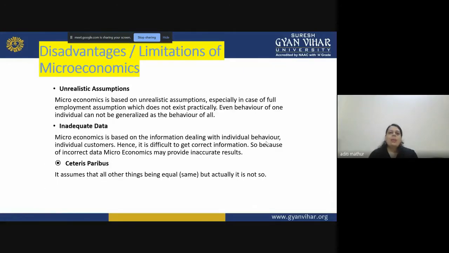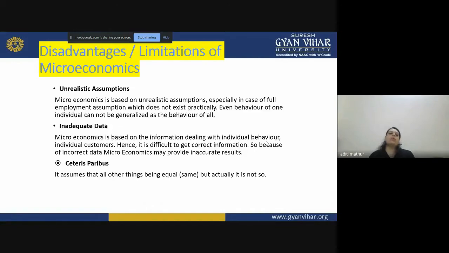If we talk about the disadvantages or the limitations of microeconomics, the first thing is that it is an unrealistic assumption-based theory, right? Microeconomics is based on unrealistic assumptions, especially the full employment assumption. The first thing which we assume in microeconomics is that there is a full employment situation, which practically does not exist, right? You can see unemployment in your society right now. So assuming that everyone is employed is one of the limitations of the study.